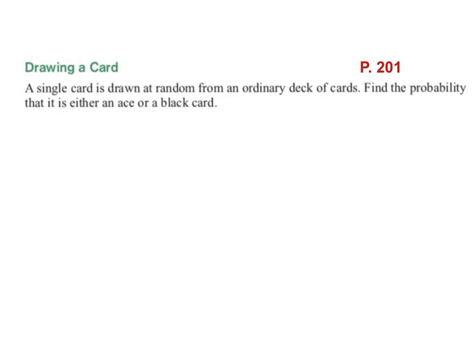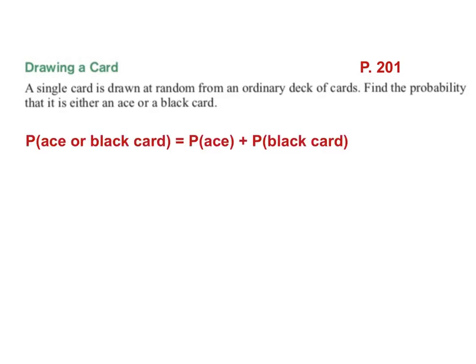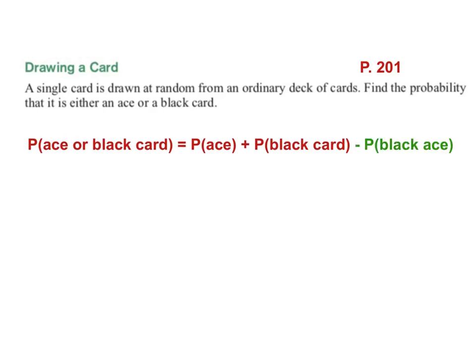So let's talk about this situation. Again, we're talking about the probability of an ace or a black card. So in theory, we say the probability of getting an ace plus the probability of getting a black card. The problem is, because you can get black aces, you have to subtract them off. Now let's understand why you subtract one of them off. I'm going to have to subtract off the probability of getting a black ace when they both happen.